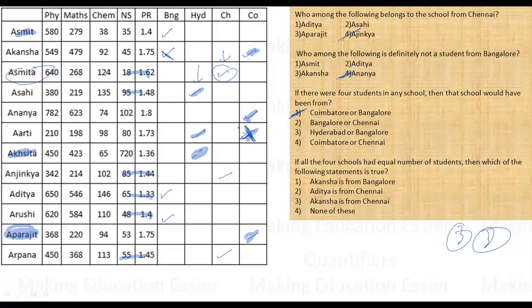Then Akanksha is from Bangalore is false. Aditya is from Chennai is false. Akanksha is from Chennai is also false. So none of these will be the required answer. I hope this is clear to you.